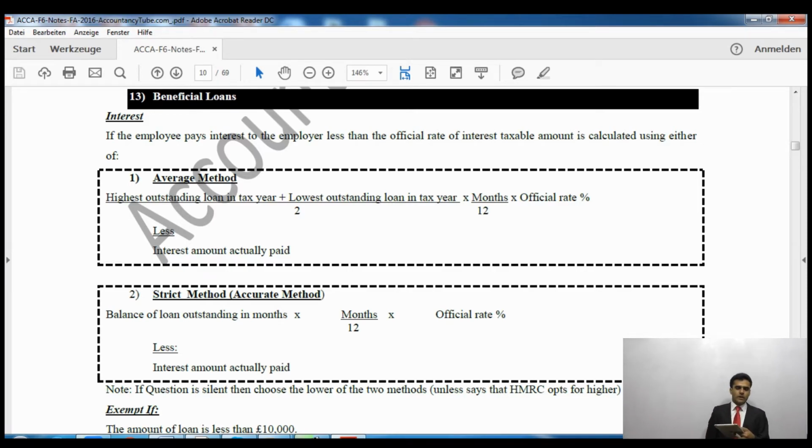All right. Now say for example, if the question is silent, we'll have to take the lower of these methods, because we want our benefit to be lower and we want to pay less tax. That's why we'll have to choose the lower of these two.